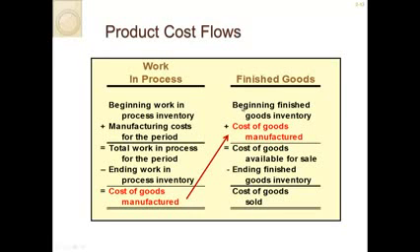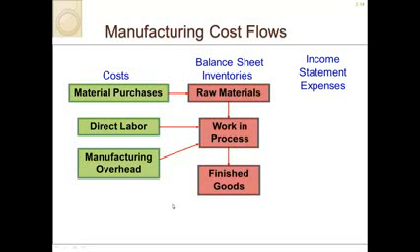So we have our beginning finished goods inventory plus our cost of goods manufactured equals cost of goods available for sale, minus ending finished goods inventory equals our cost of goods sold. Now see, there's two words that are different here: cost of goods manufactured, cost of goods sold. So this is how we get to cost of goods sold in a manufacturing company. Seems like a lot of words right now. We will do examples on how to actually calculate that.